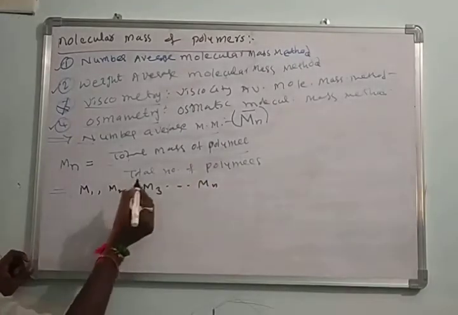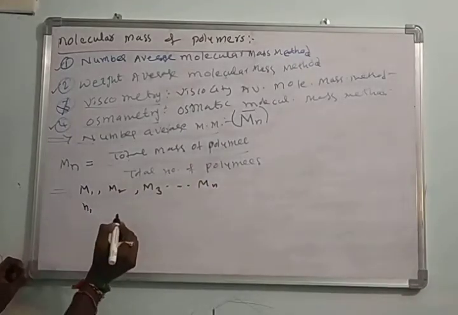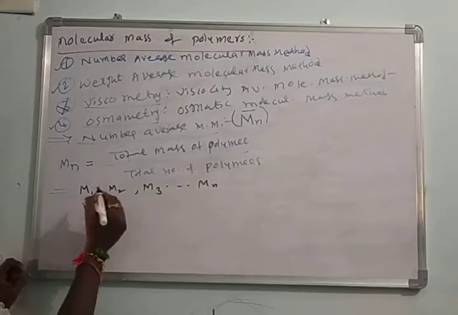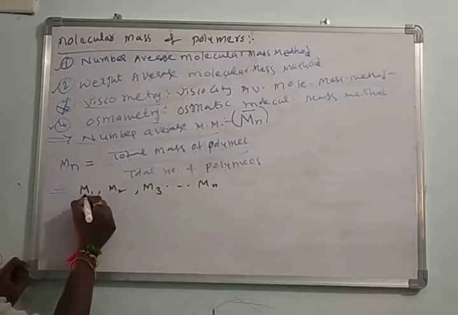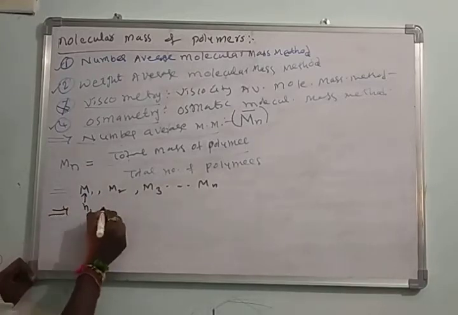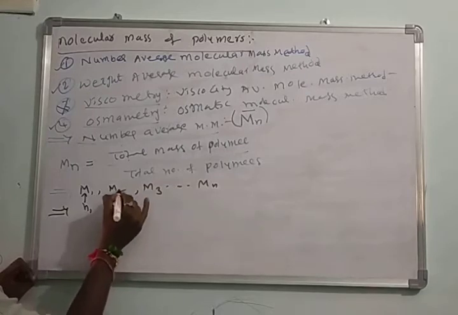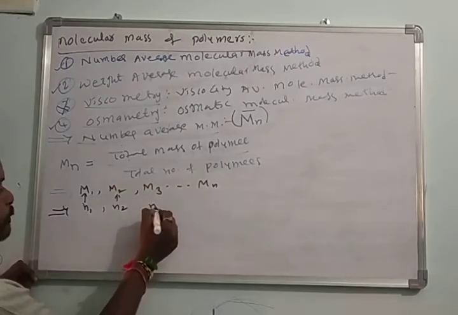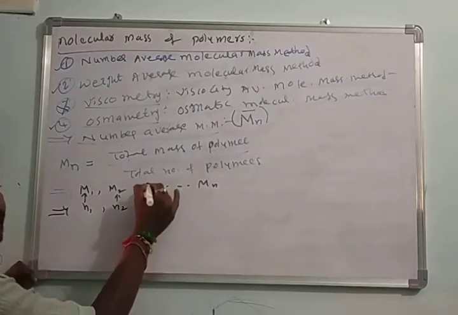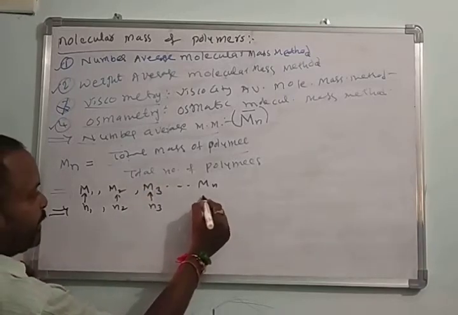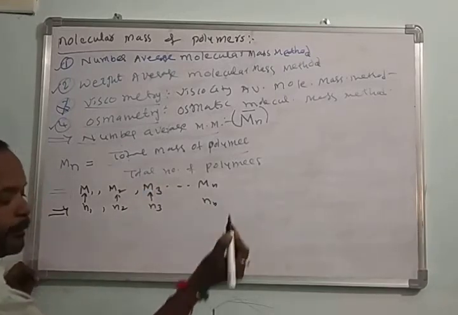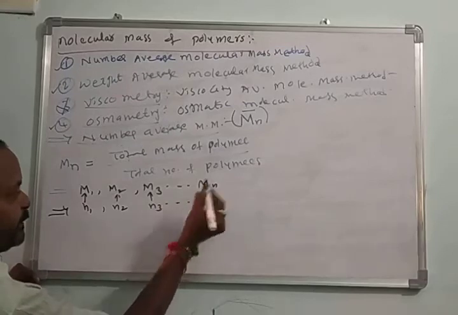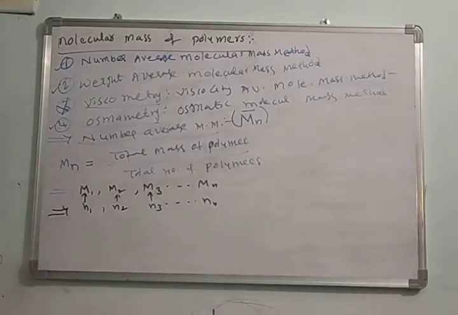That means N1 molecules of polymer have mass M1, N2 molecules of polymer have mass M2, N3 molecules have mass M3, like this up to n. Okay, here the polymer sample contains 3 polymers.